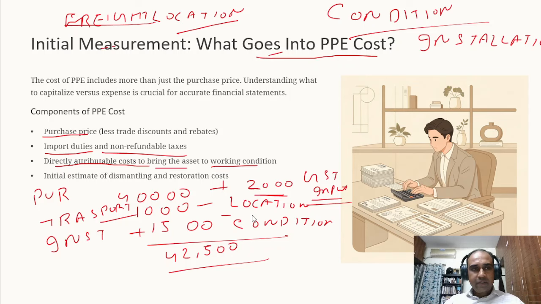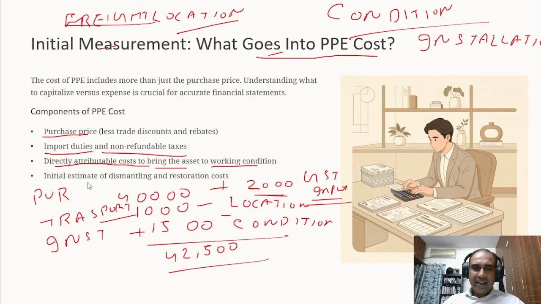You import the machinery from Singapore, and to bring the machinery, definitely there has to be some insurance also done, because the machine from Singapore to India will come either by flight or through sea, right? So the insurance cost will also be capitalized because it is a cost incurred to bring the asset to a location and condition which is ready to use. And after it comes from Singapore to India, there has to be installation. So the installation cost also can be capitalized.